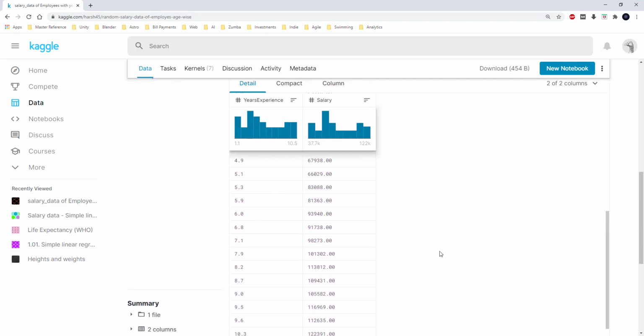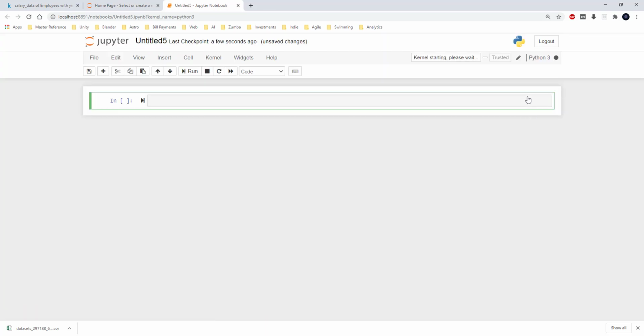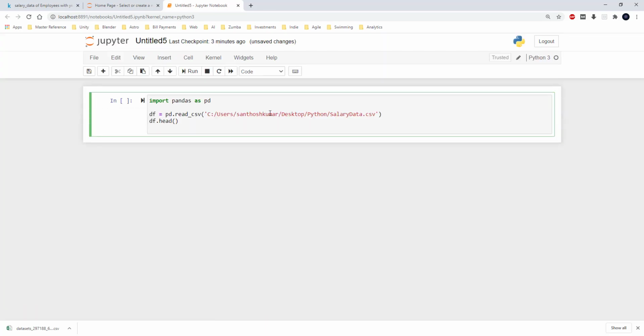So I'm going to download this data set and I'm going to open up my Anaconda. In the Anaconda Navigator, I'm launching the Jupyter Notebook. I'm going to open up a new Python 3 notebook. Here I am going to use Pandas. Pandas is one of the important libraries which is going to process structured data.